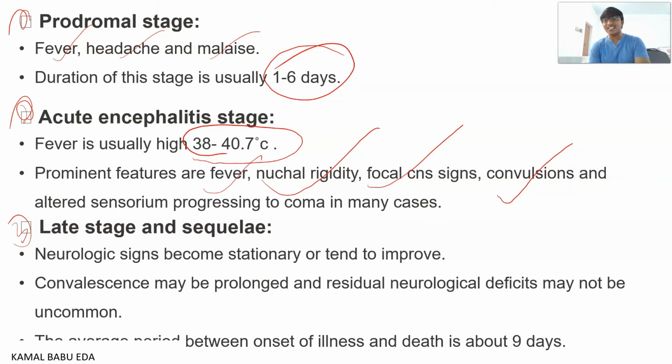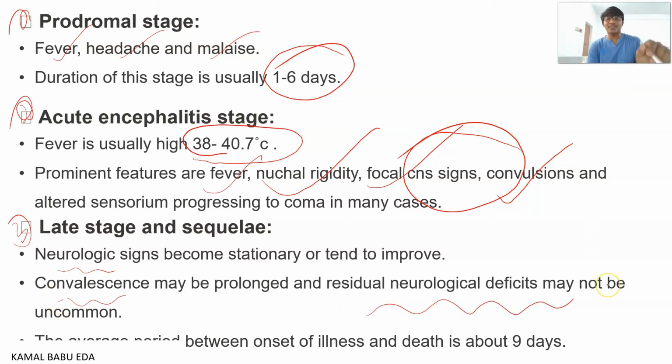Coming to the last stage, the third stage, it is also known as the late stage or sequelae. In this stage, you can find neurologic signs, and then they become stationary or they tend to improve. While in the acute encephalitis stage you find signs and symptoms related to the central nervous system, you can observe neurological signs in the late stage also. They may improve or they may get worse, convulsions may be prolonged, and residual neurological defects are not uncommon. The average period between the onset of illness and death is about 9 days.